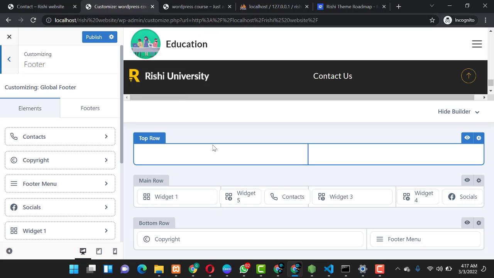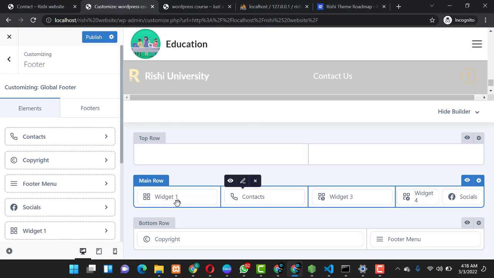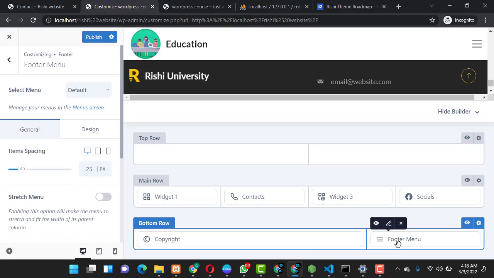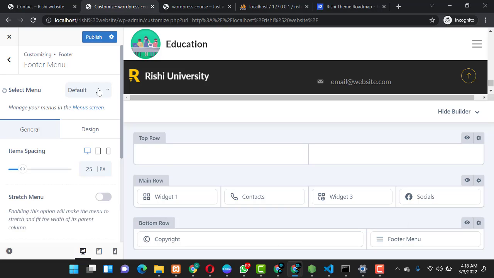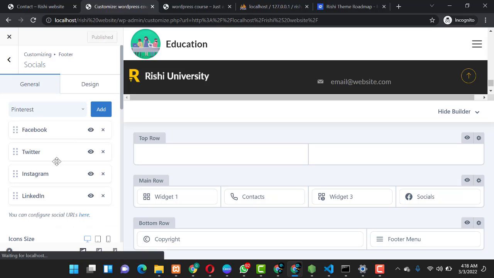You can go to the top row and add another row. If you want to delete something, you can delete this. Maybe you want to delete something like widget 4, you delete widget 4, and you can come over to the menu. Since you already have a menu, you can click on menu. You can select a particular menu here. You can let it be your footer menu 2. So that is it. After that, you can publish it. You can still come over to the social media here and link your social media.